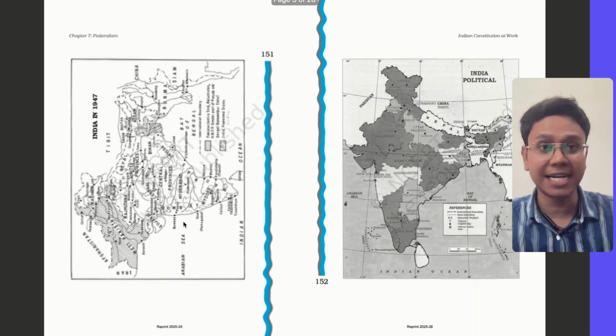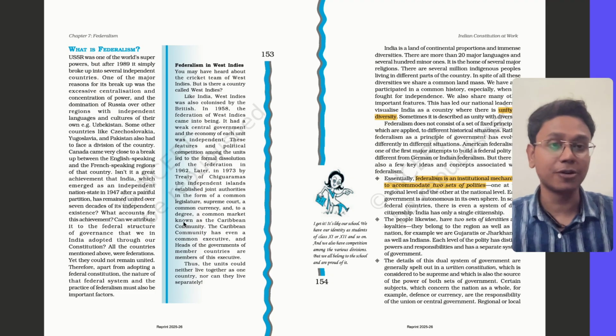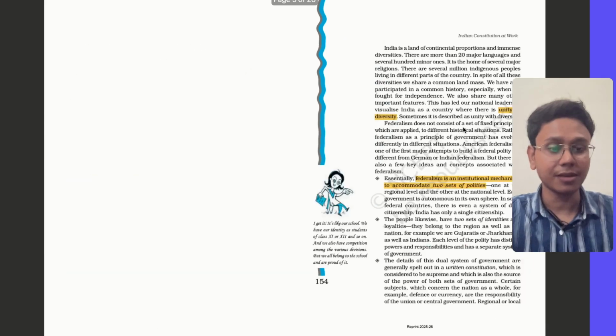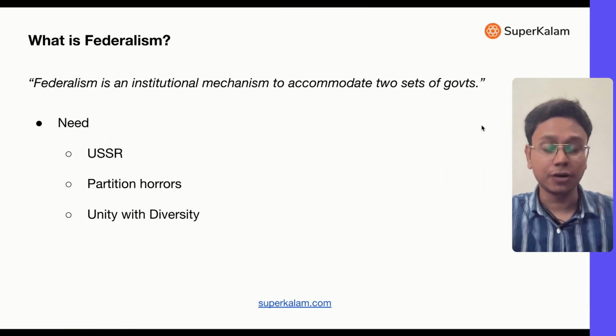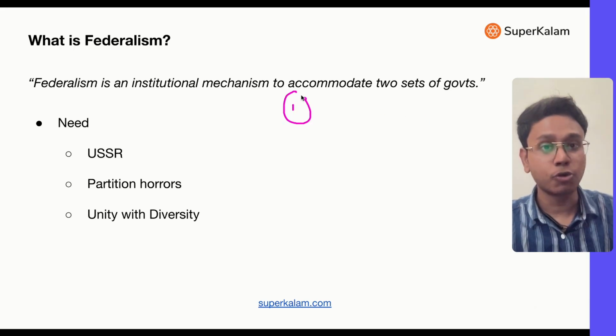Now, in your NCERT, I'll show you. Your NCERT talks about this story, and it also talks about the unity in diversity concept. You can see here, right? So that's why federalism becomes important. First point you can write, to accommodate diversity.